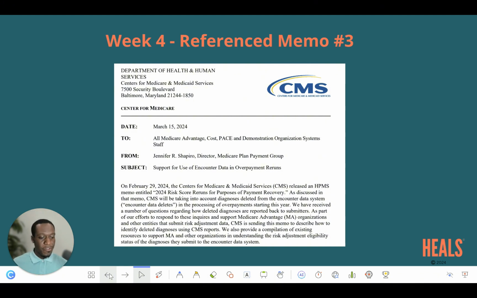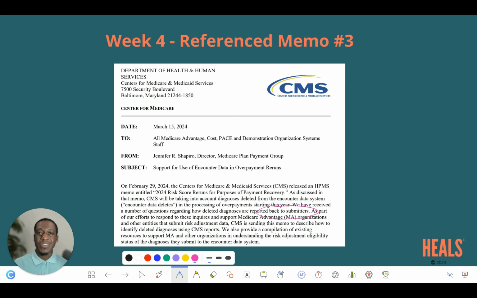We have received a number of questions regarding how deleted diagnoses are reported back to submitters. So this HPMS memo is actually giving much more context to questions that CMS had received. As part of our efforts to respond to these inquiries and support Medicare Advantage organizations and other entities that submit risk adjustment data, CMS is sending this memo to describe how to identify deleted diagnoses using CMS's reports.